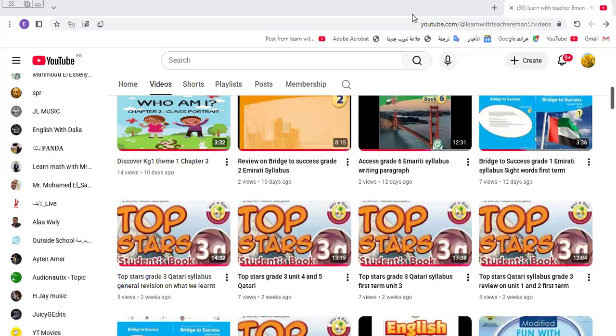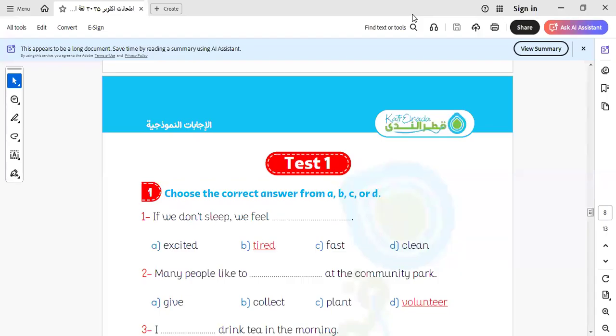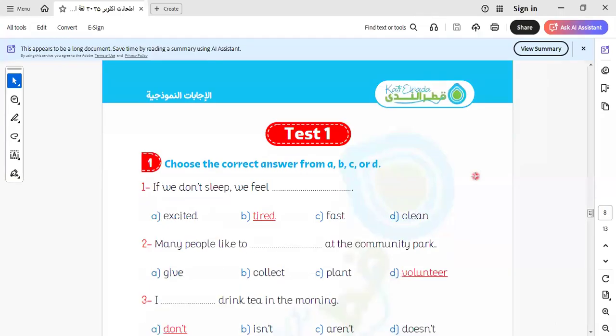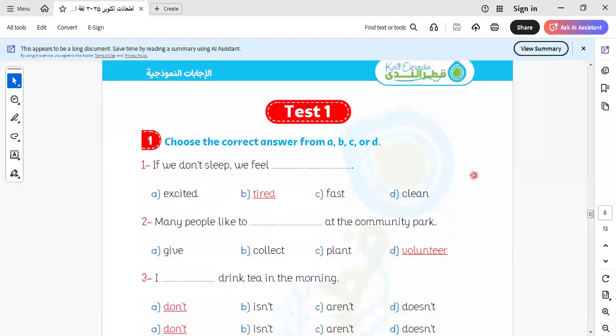Today, I will make a quick review on the 2 units that will be in your October test. Some governorates have these units and others don't. So I review the 2 units, Unit 1 and Unit 2, because most governorates have these units in the October test. Let's answer the questions of this unit.